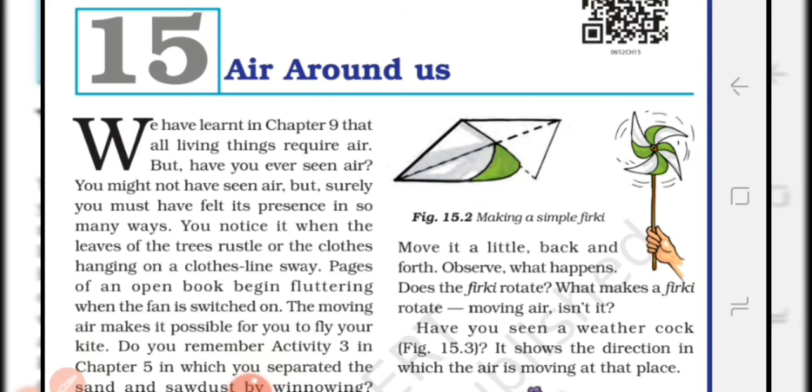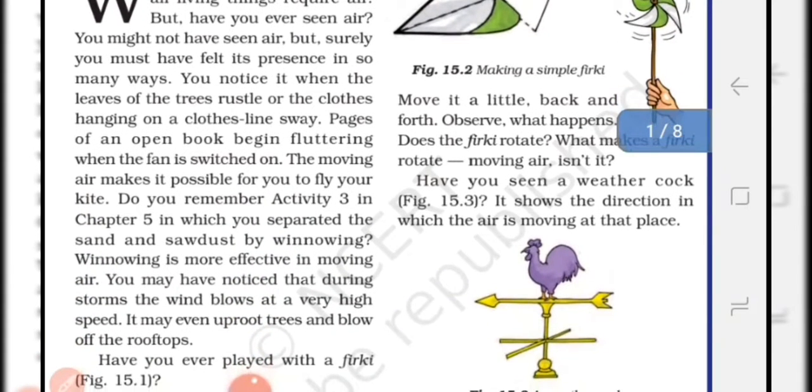Air moves from one place to other place. You can feel the presence of air when the leaves of the trees move. Also the clothes hanging on a clothesline move when air is moving. Okay students, when you switch on the fan, then pages of the books, newspapers, magazines start moving. You can fly a kite in the sky because of the moving air.